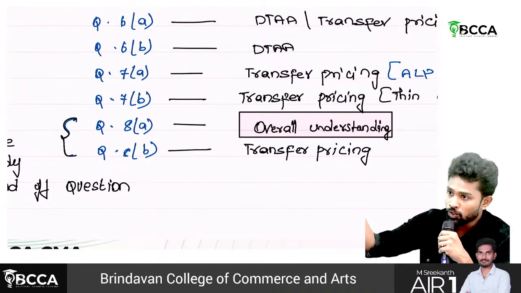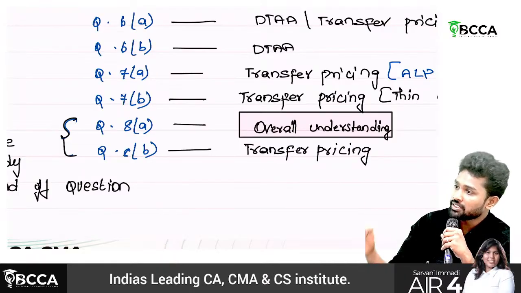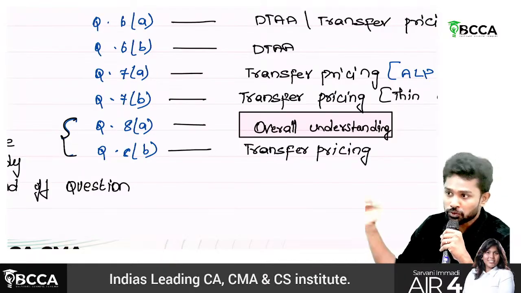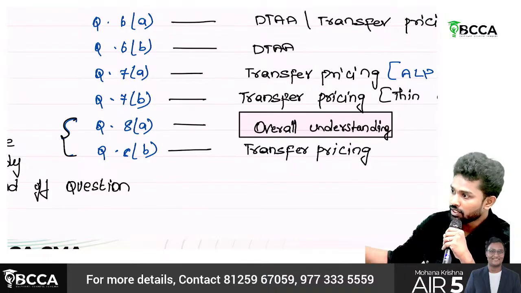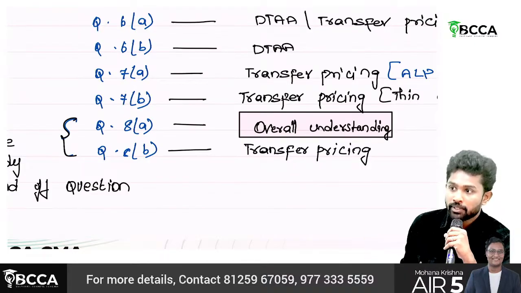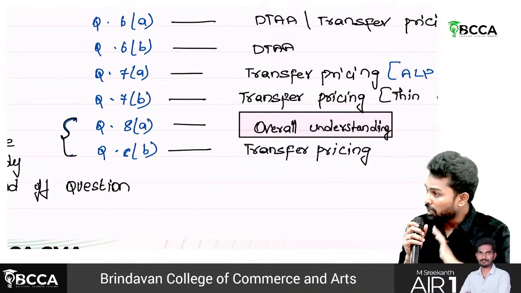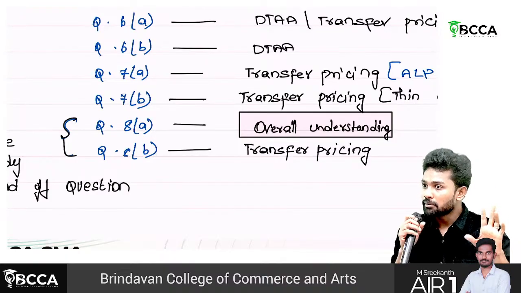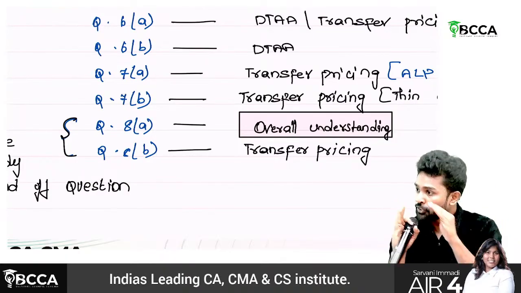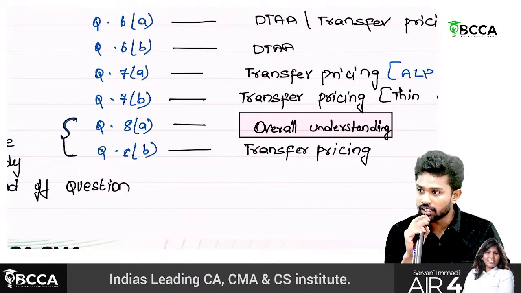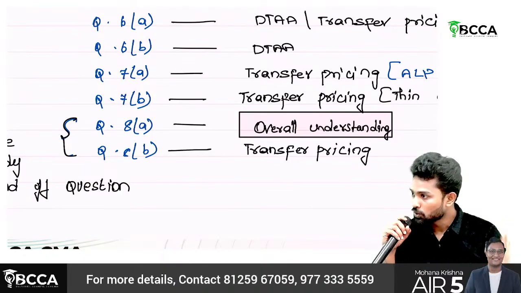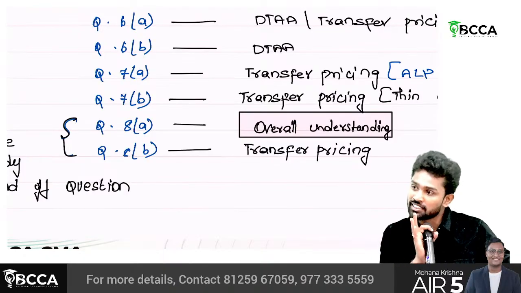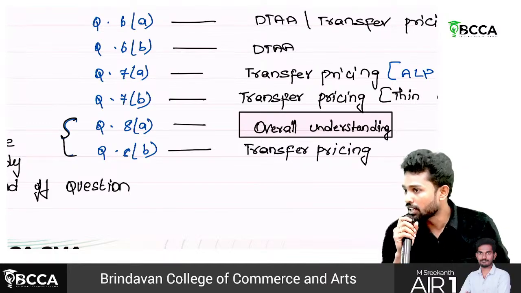So out of the whole paper, one question which they ask very tricky is the 8th question. Usually the 8th question will be tricky. But the 3rd question, sir, I'm not saying it's tricky, but it cannot be predicted. If you have a proper understanding of fundamentals, then you could even easily answer question number 3. But question number 8, usually it will be a hard question.